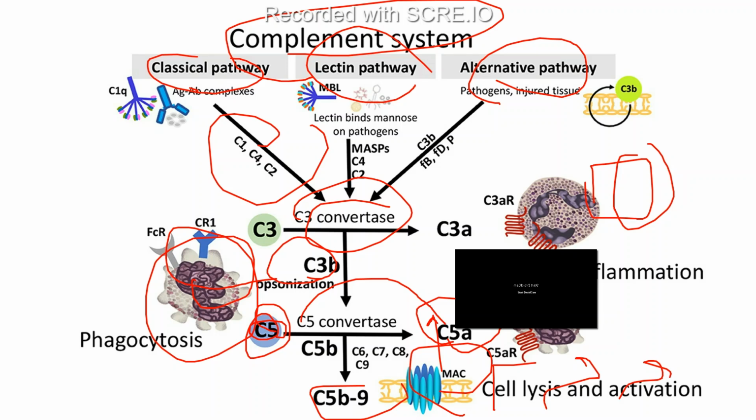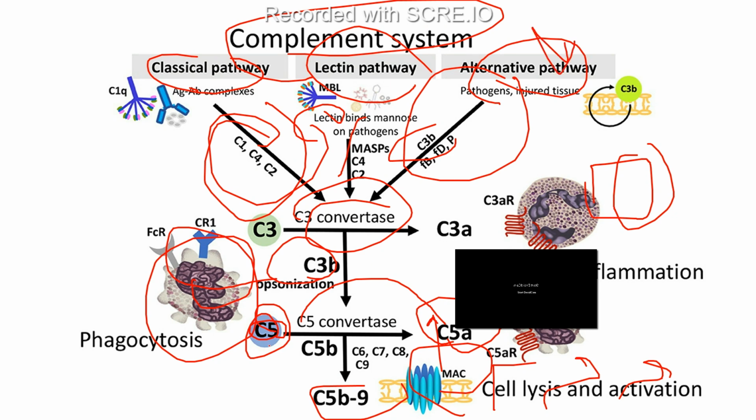In the lectin pathway, there is a lectin of our body which binds with the mannose on the pathogens. In this way they kill the pathogen. And the alternative pathway is also there, in which C3b plays a role, and then it directly converts this. Here the C1, 4, 2 molecules will not come; directly C3b will come and it will convert. So that's why it's an alternate to the classical pathway.